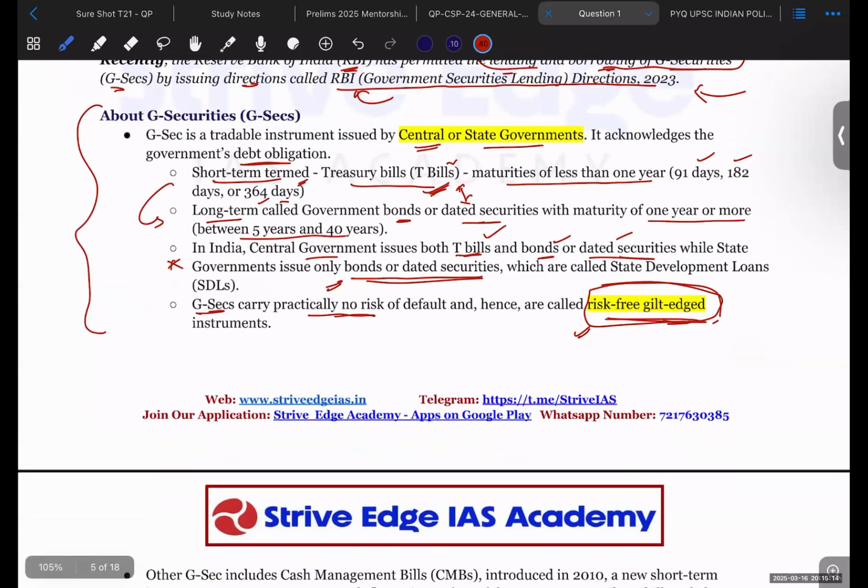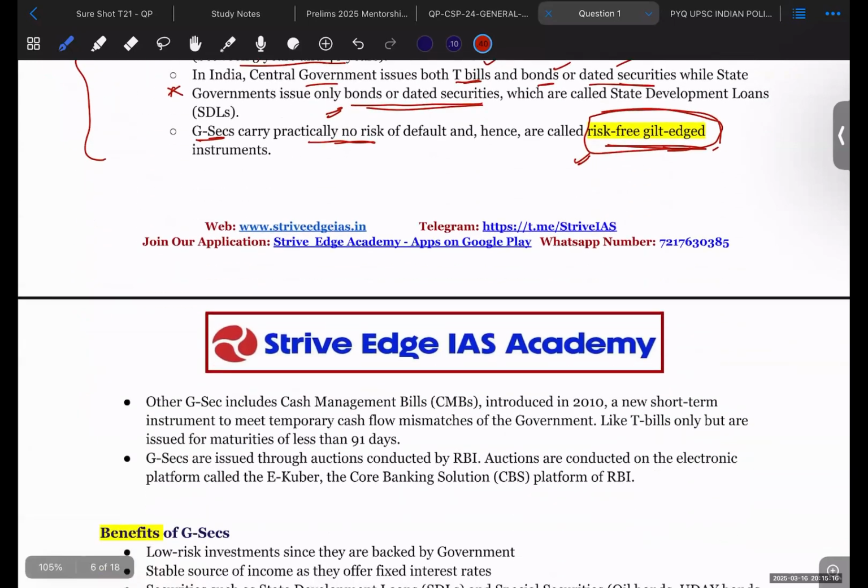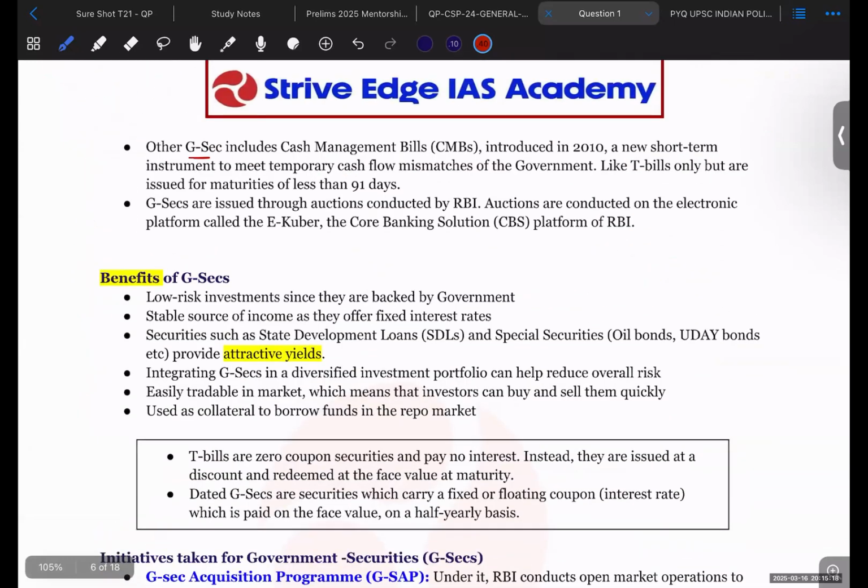Now, another GSEC that has also come up in the news is the cash management bills (CMBs). They were introduced in 2010 only. Before that, there was no concept of cash management bills. These are new short-term loans to meet the temporary cash flow mismatch of the government.